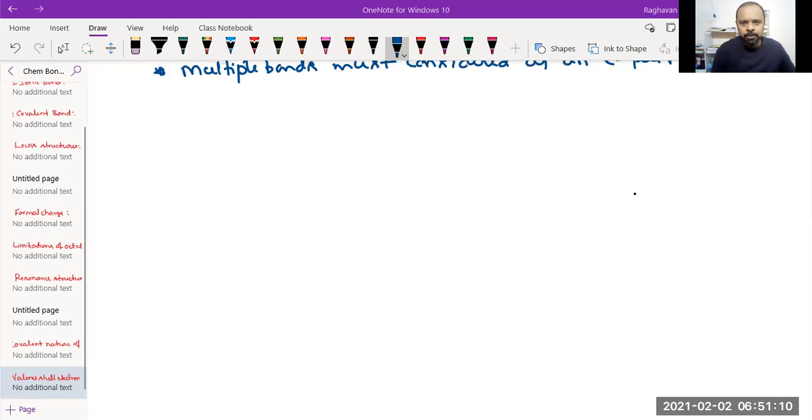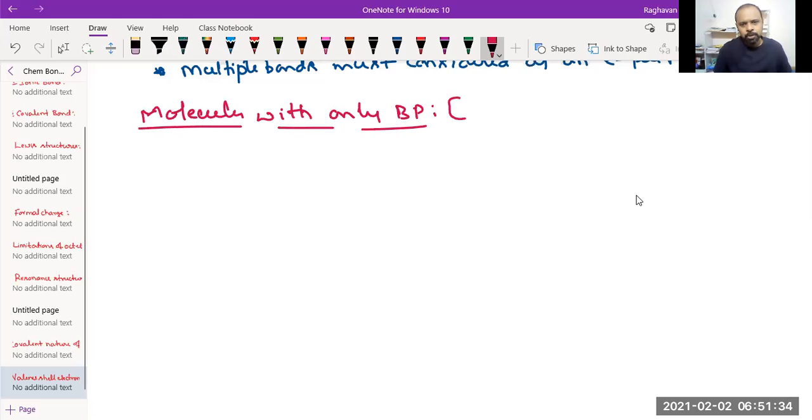So I'll say molecules with only bond pairs possess regular geometries.